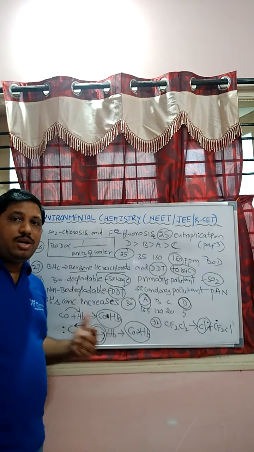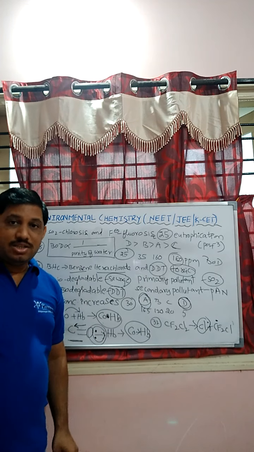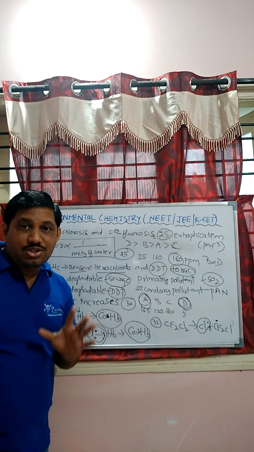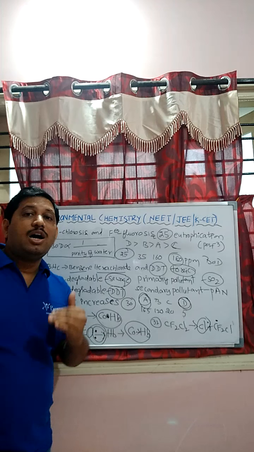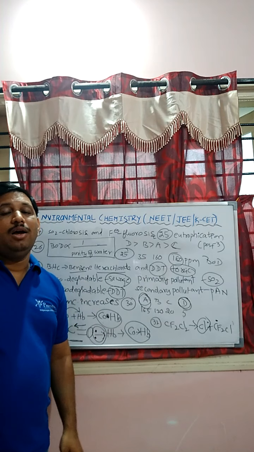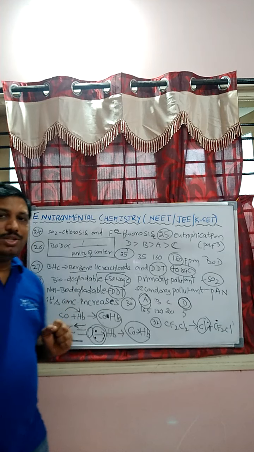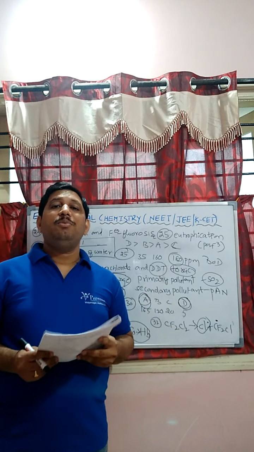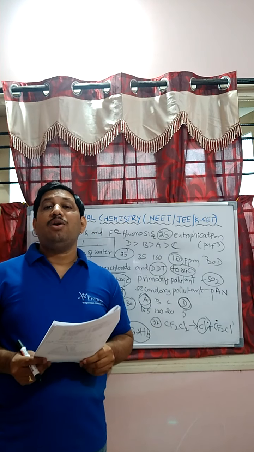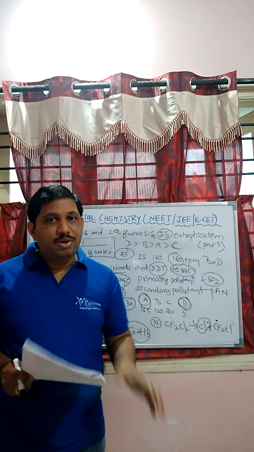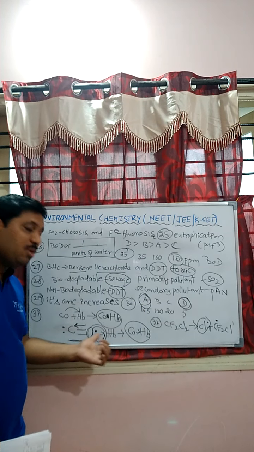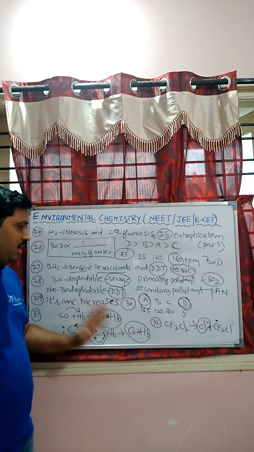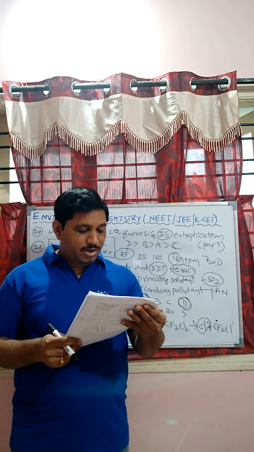For the structure reference, students, in chemical bonding, you can verify the resonating structure concept. At that time, we will discuss in detail the Lewis dot structure of carbon monoxide. Right, students, in our question, when carbon monoxide combines with hemoglobin, carboxyhemoglobin is formed, which is 300 times more stable than oxyhemoglobin. The bond between carbon monoxide and hemoglobin will be a coordinate covalent bond or dative bond. Next question, students, question number 32.